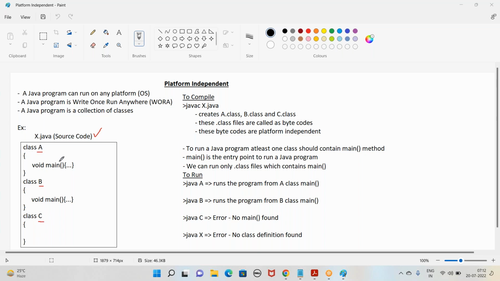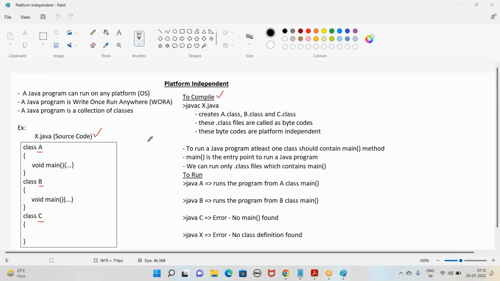Once we write the source code, your source code is not understood by your operating system directly. So we need to translate it, convert it into a machine understandable format. To do that, we have to compile it. Compilation means translating our source code into machine understandable format.